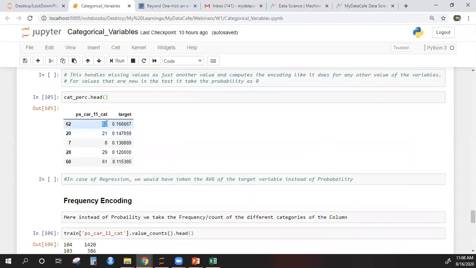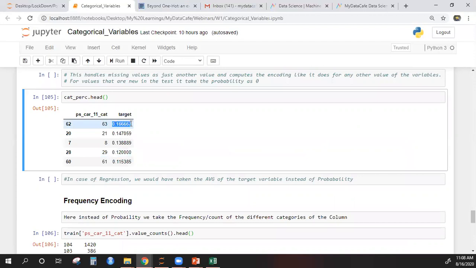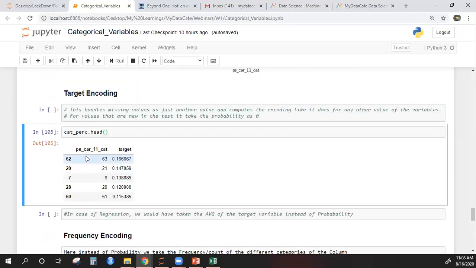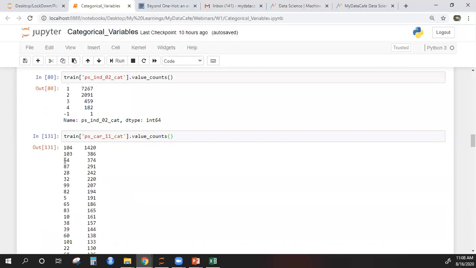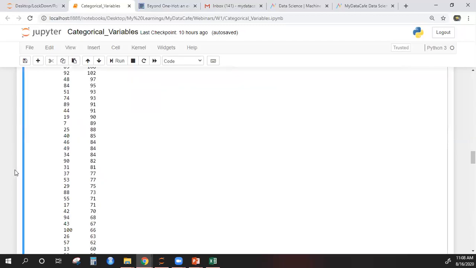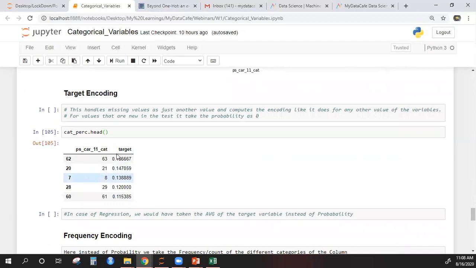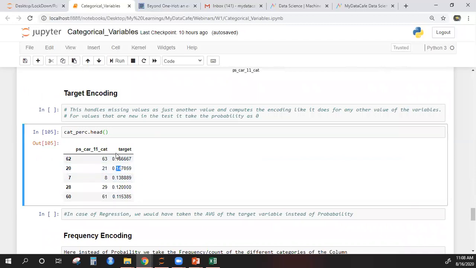So for example, for the unique value 63, the probability is 16.6%. Similarly for 21, it is 14%. All I have to do is merge this with the original data. I can use the pandas dot merge, or I can do a left join of this table with the original data frame, and wherever this is 64, I'll merge the probability that I get for 64.